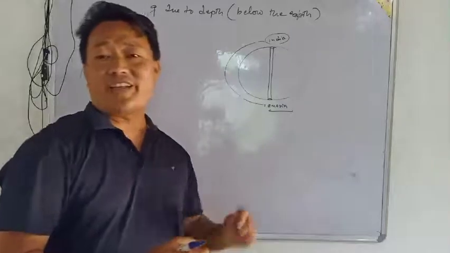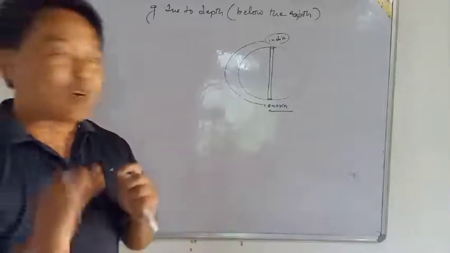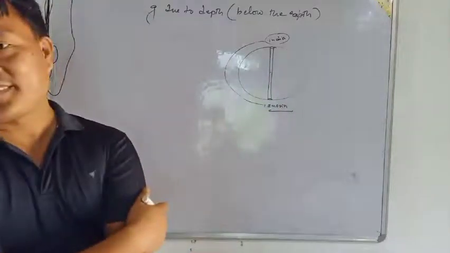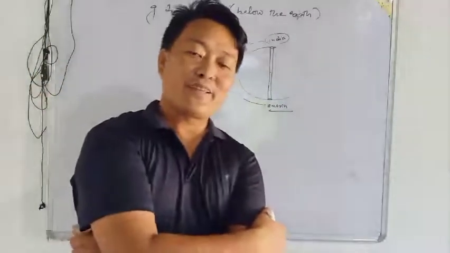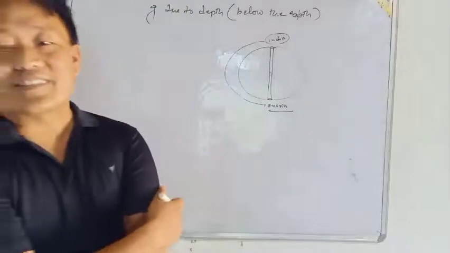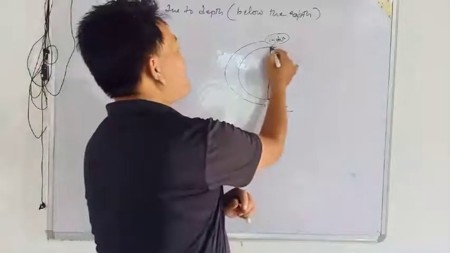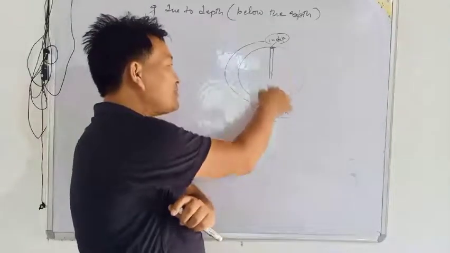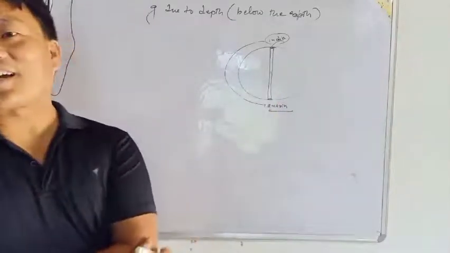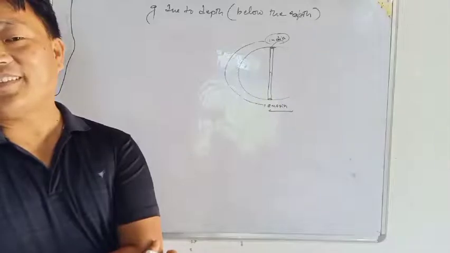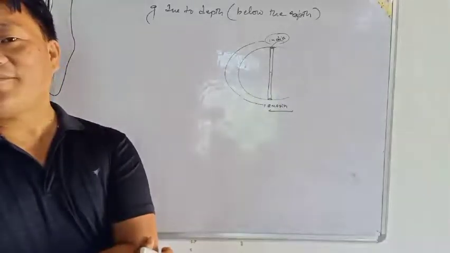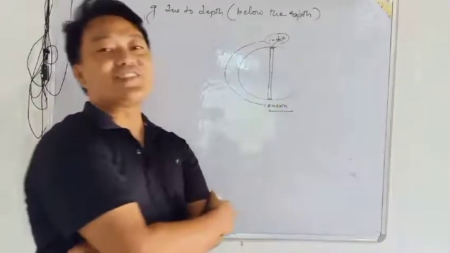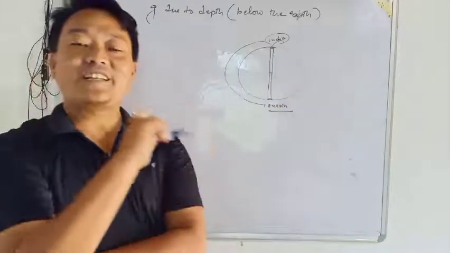Now what is the problem here? Again there is one problem. At the center, what will the acceleration due to gravity be? Zero. Acceleration due to gravity will be 0. If some person jumps from here, he or she will never come out from here. Why? Because the gravitational force at the center is 0, and it starts to